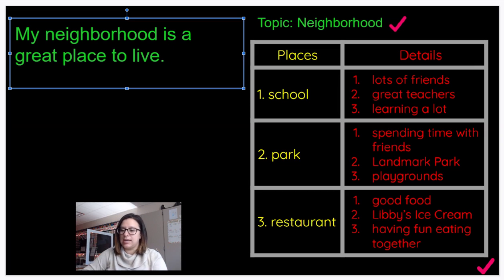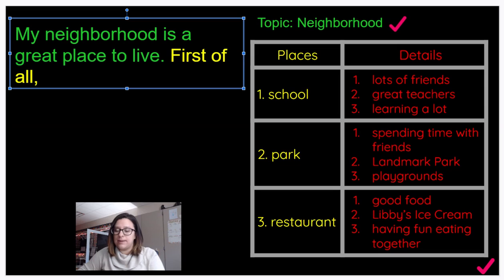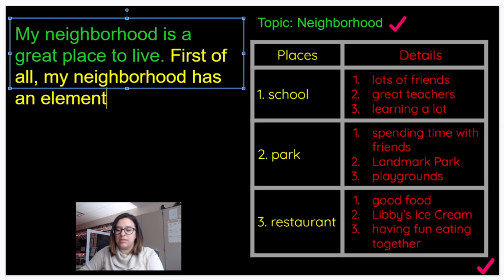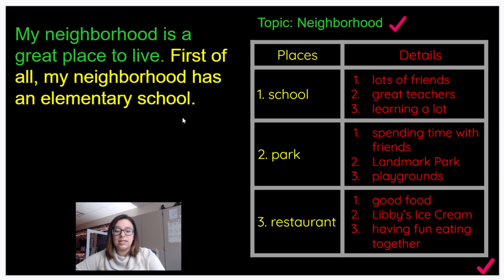So I'm going to start by saying, first of all, my neighborhood has an elementary school, period. Does anyone notice the word at the beginning of my big bright idea? This is called a transition word. The word transition means to make a change. And since we're changing from our topic sentence to our first big idea sentence, we need to let our reader know. Transition words help our reader understand our writing.